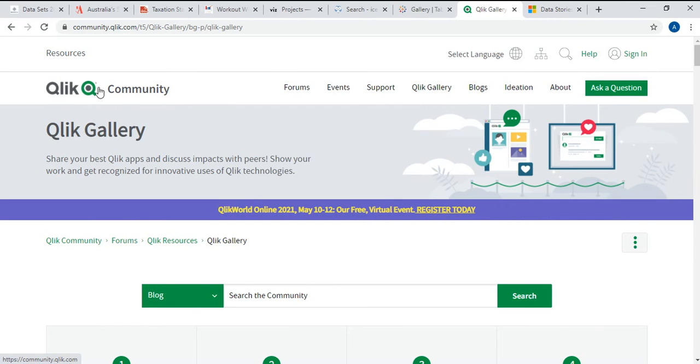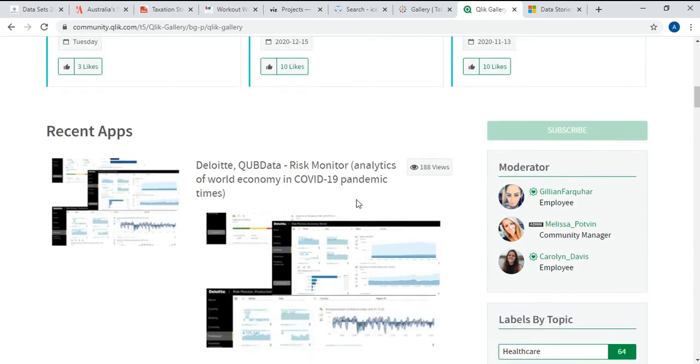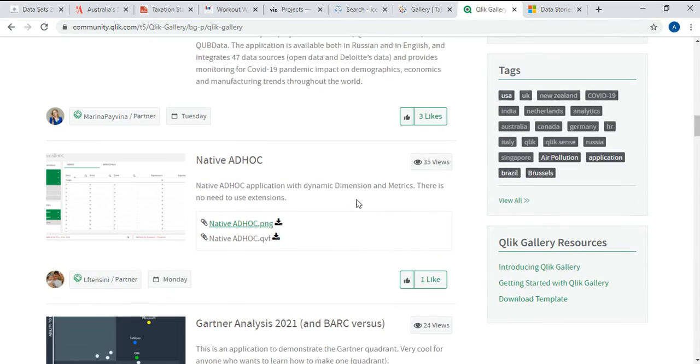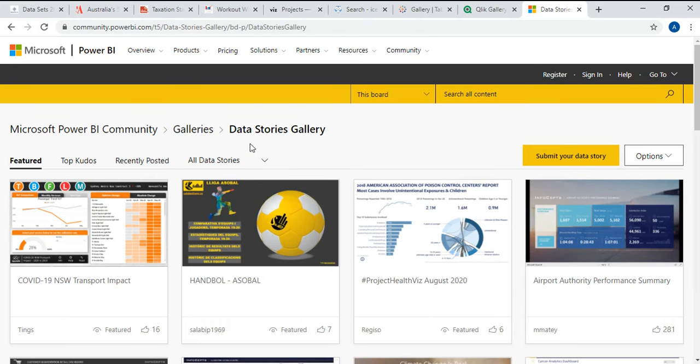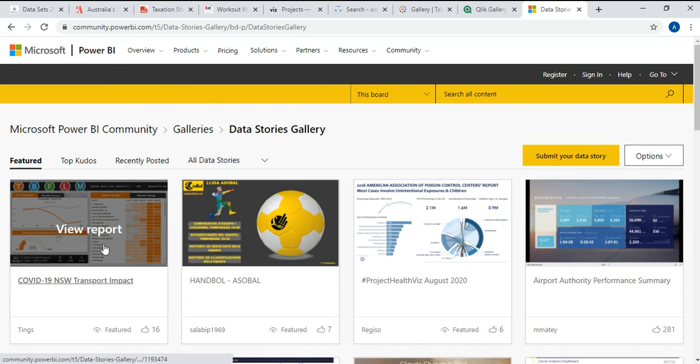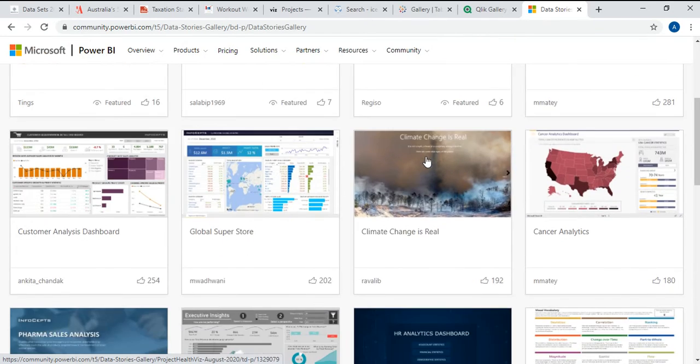And for QlikView, you have details for this, and you can try and replicate this particular visualization. And for Power BI, you have a similar gallery where you can view the reports and try to replicate the same.